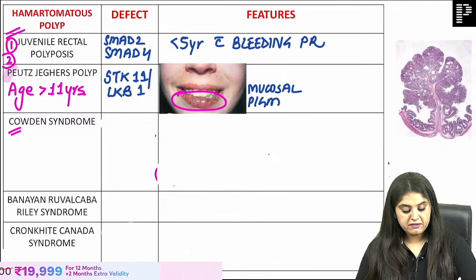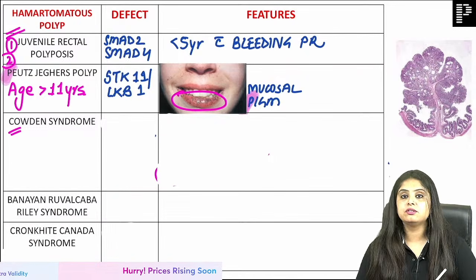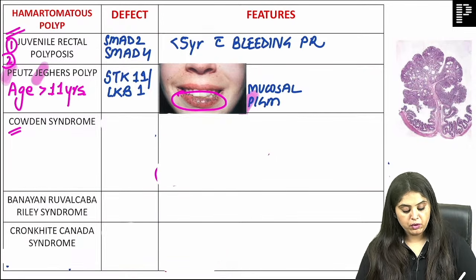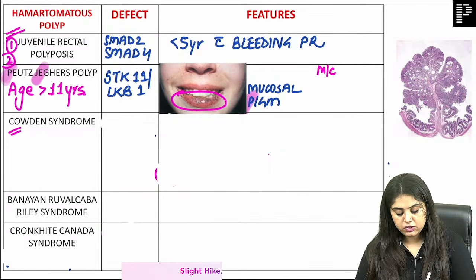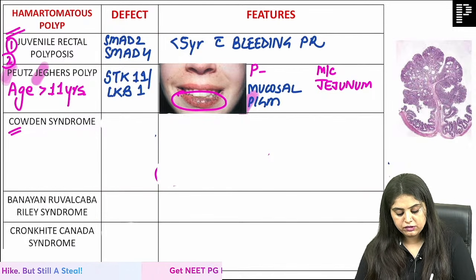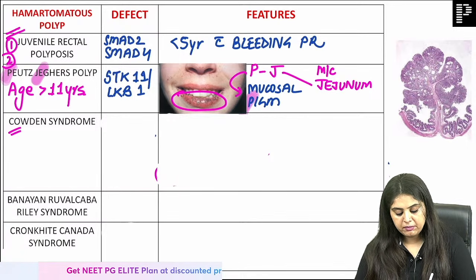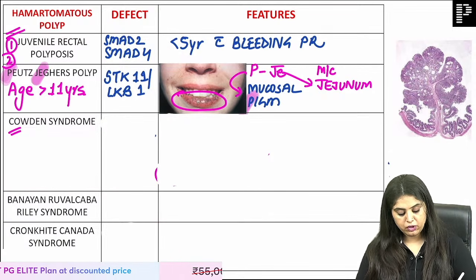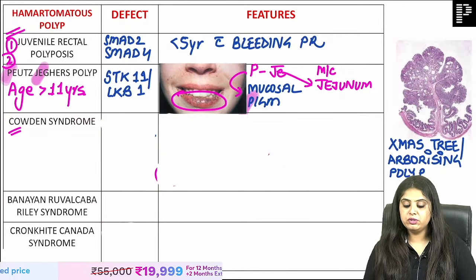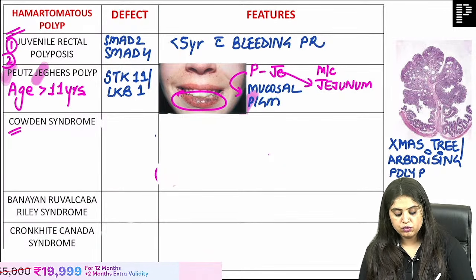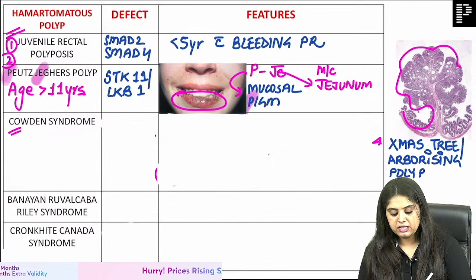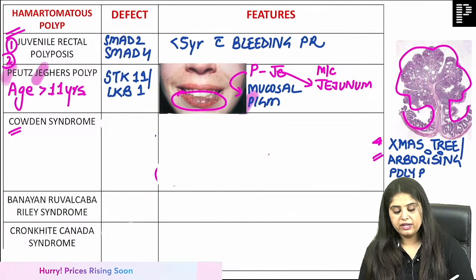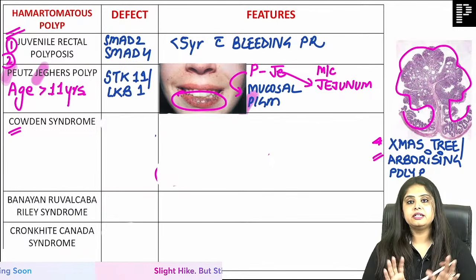Then I've learned P for Peutz and P for pigmentation. Okay. JE for polyps are where? Most common location is going to be JE for jejunum. So when they write Peutz Jeghers syndrome, P for pigmentation and JE for jejunum, what kind of a polyp is in front of you? ये तो भूल ही नहीं सकते. Christmas tree वाला कुछ भी लिखा होगा मैम. They write Christmas tree, Xmas tree, arborizing, cauliflower, tree लिखा है तो it is this.